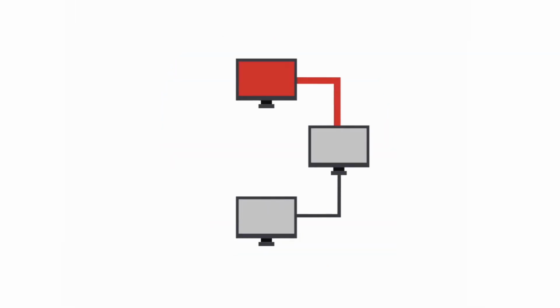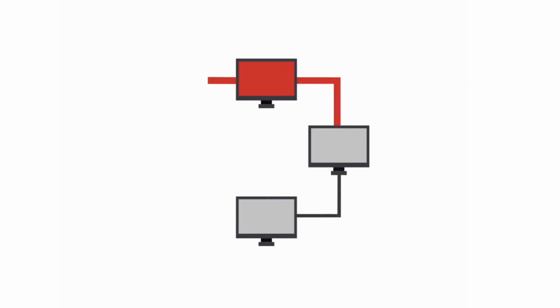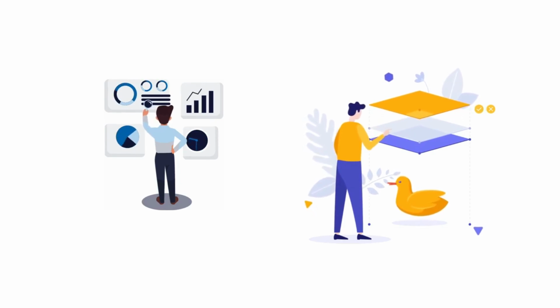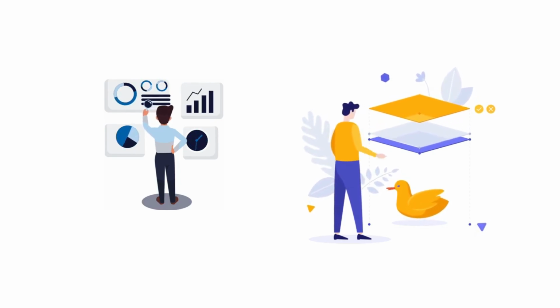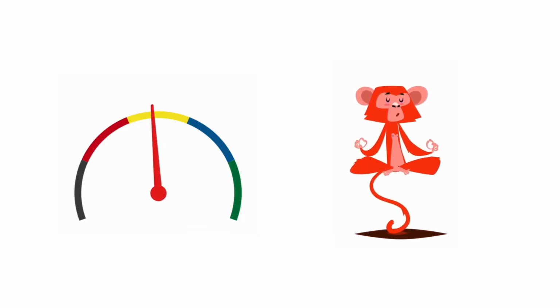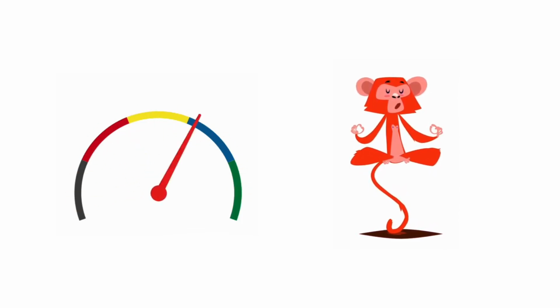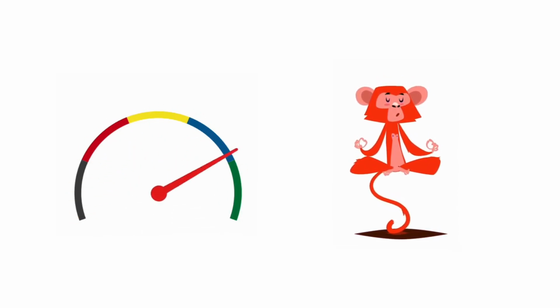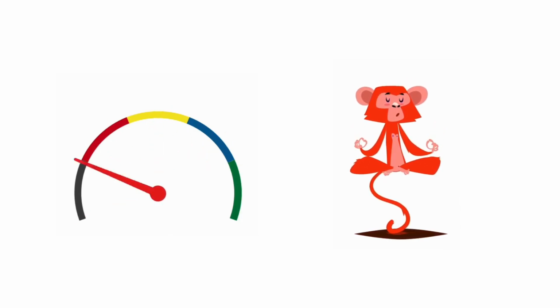So easier to scale. Yeah, the trade-off is that they might sacrifice some level of consistency. Different users might see slightly different versions of the data at different times. So it's a trade-off between speed and consistency. In a way, yes. So it sounds like there's no one-size-fits-all answer when it comes to databases. Exactly. The best choice depends on your specific application, your priorities, and the type of data you're dealing with.